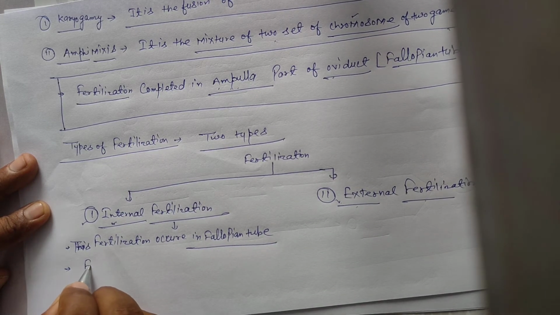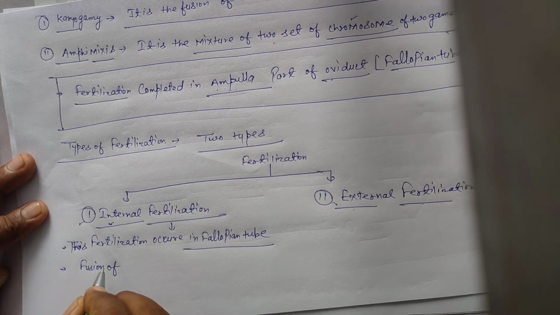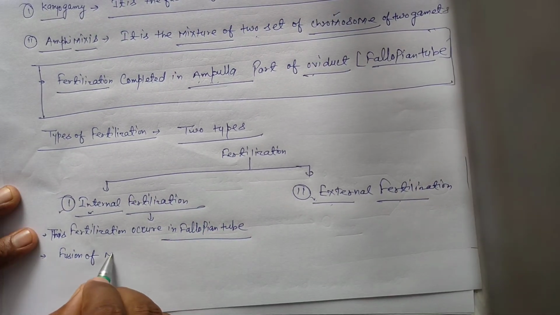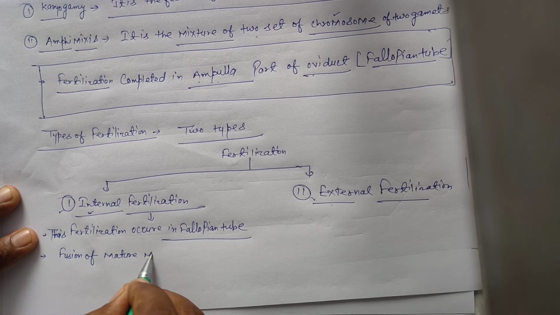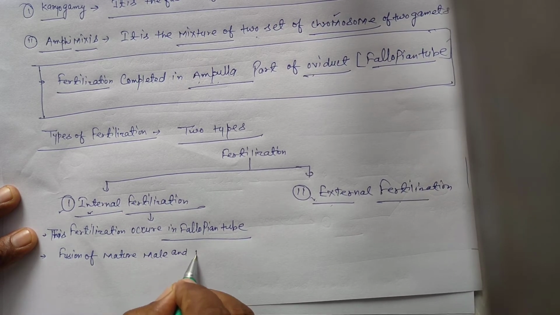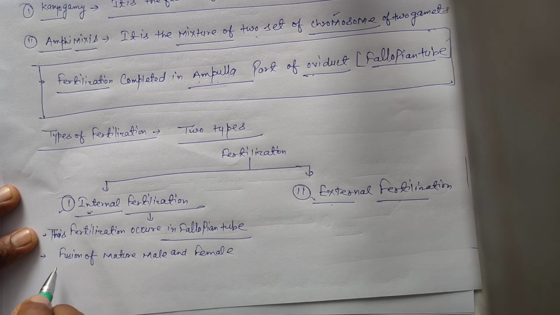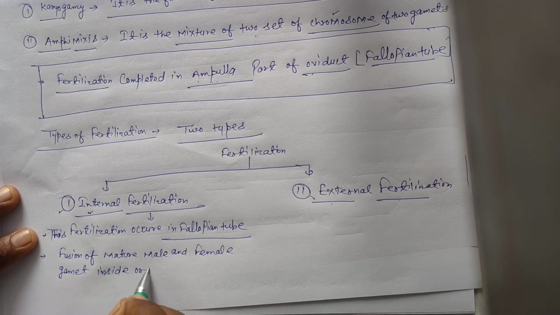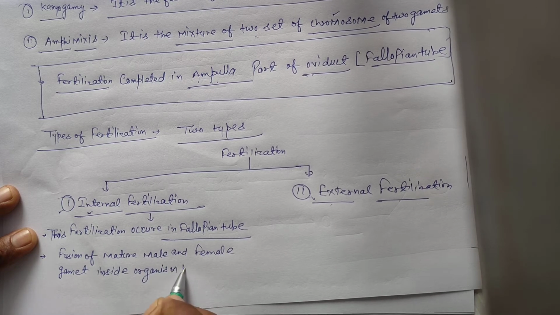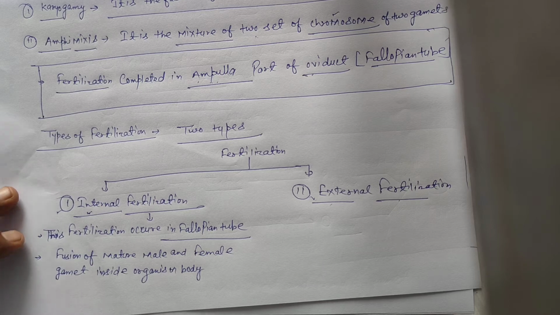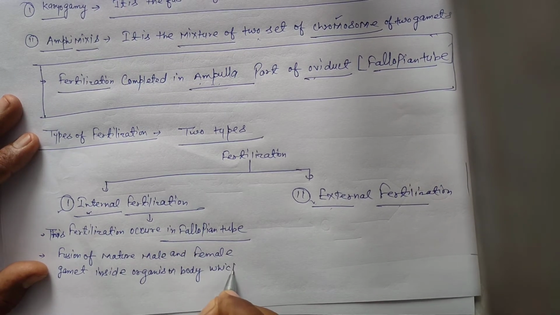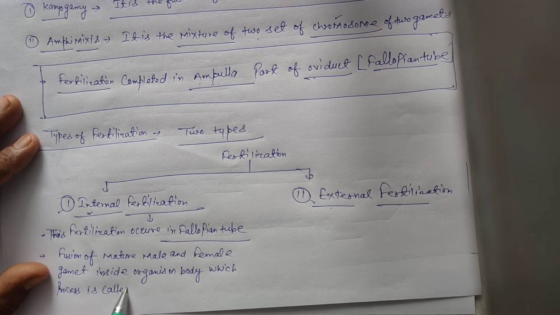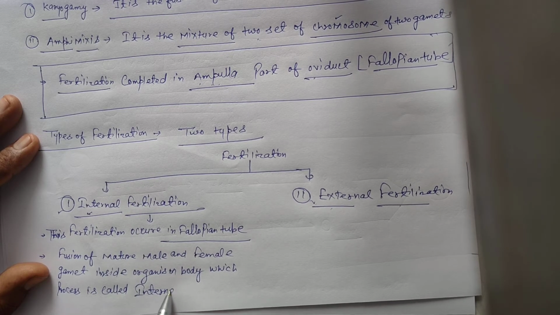Second definition: the fusion of mature male and female gamete inside the organism's body, which process is called internal fertilization.